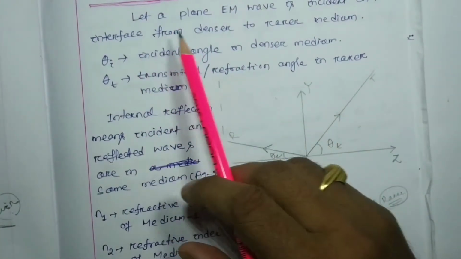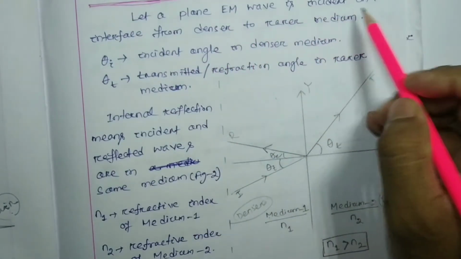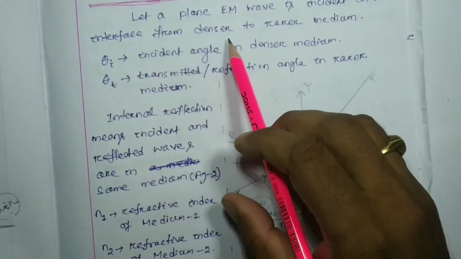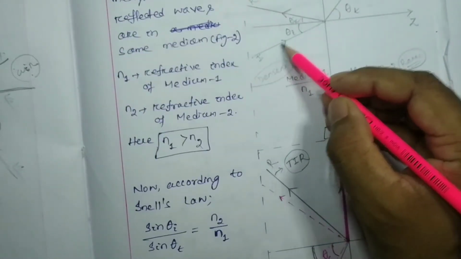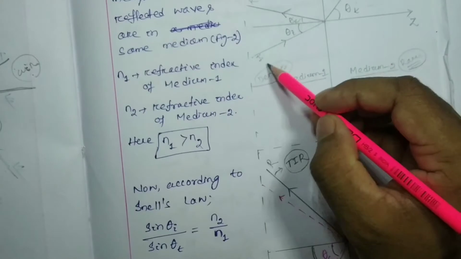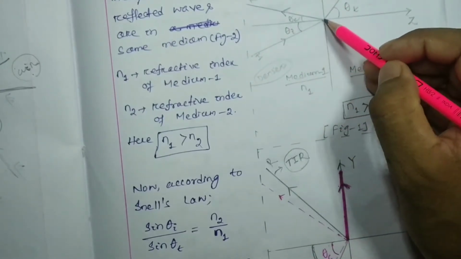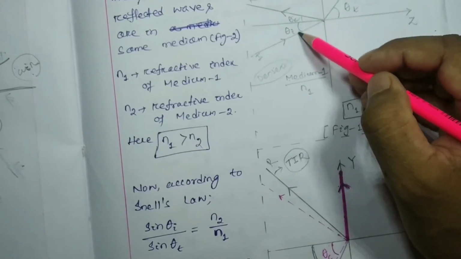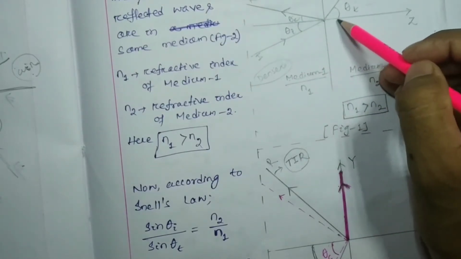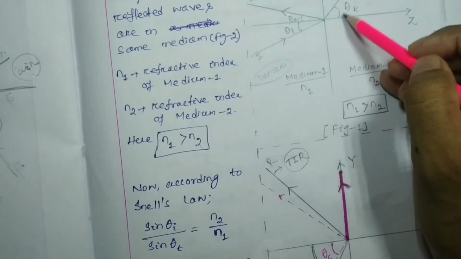Let a plane electromagnetic wave be incident on the interface from a denser to a rarer medium. So this is your incident electromagnetic wave from denser to rarer medium at the interface. Suppose it is incident with an angle of incidence theta I, and theta t is your transmitted or refracted angle in the rarer medium.